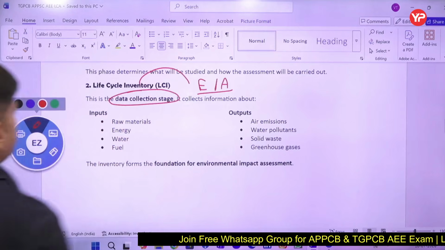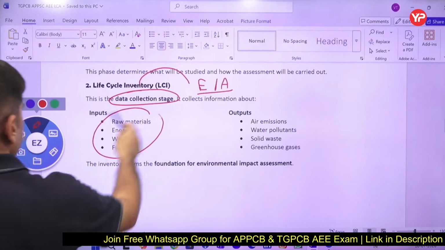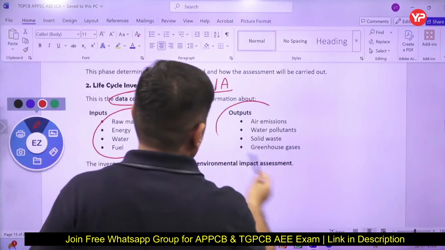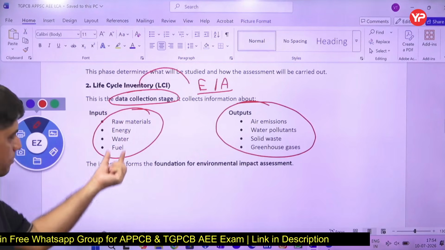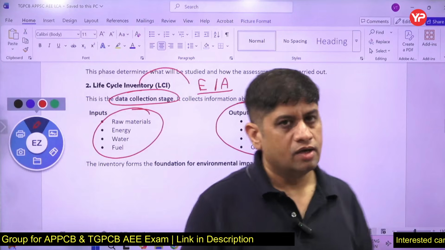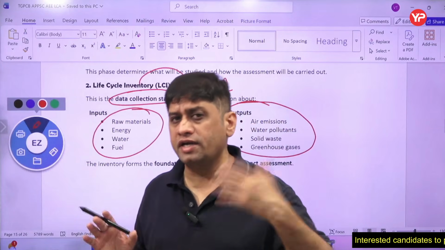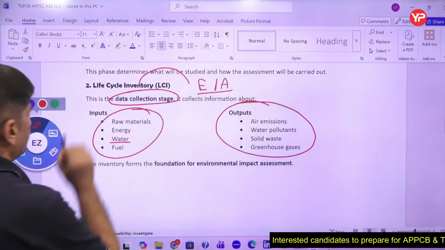So it is a data collection stage. Input are raw material, energy, water, fuel. Output is what will be emission, solid waste, greenhouse gases. So to make a product, what is required? Like nowadays you are talking about ethanol blended petrol. It is said that to make the ethanol E20, E30, a lot of water consumption is required. So you are making use of a lot of water.